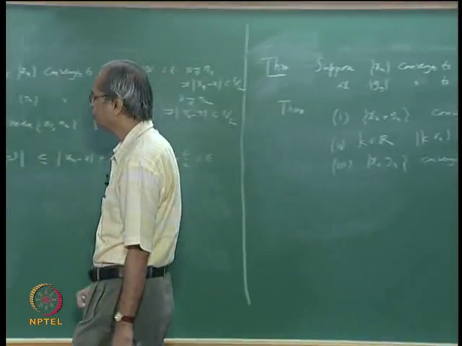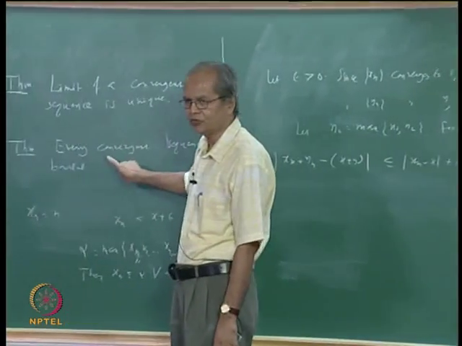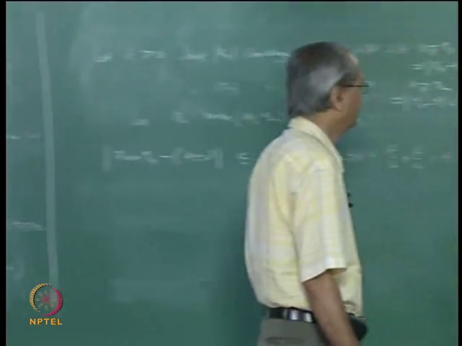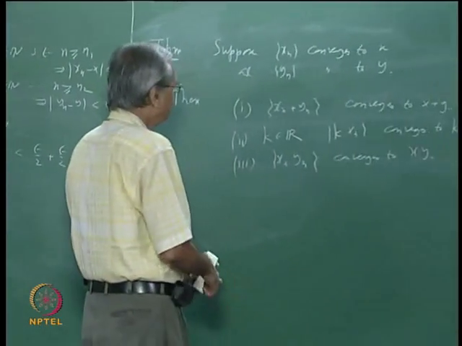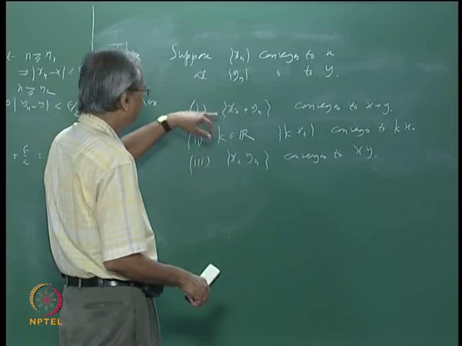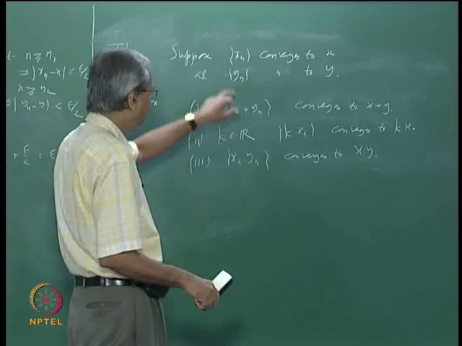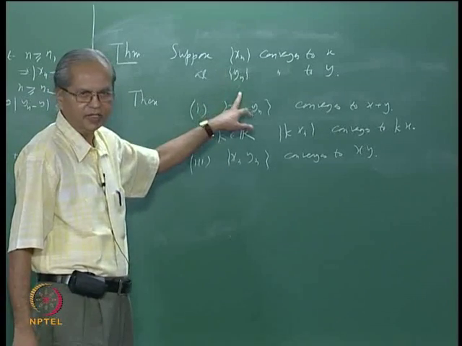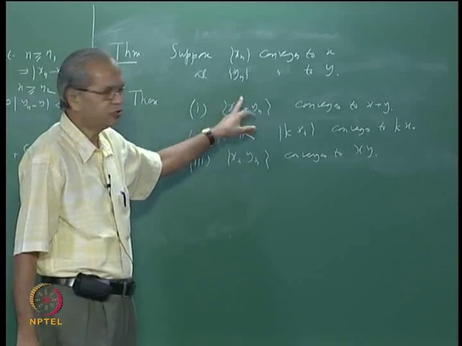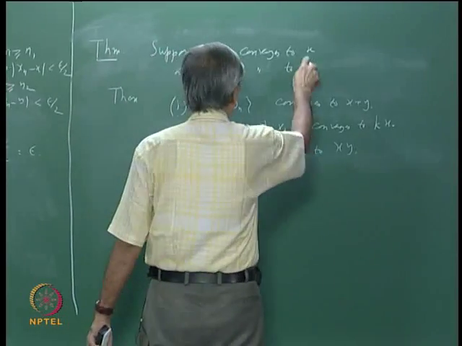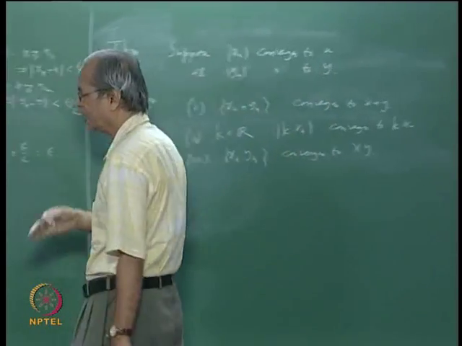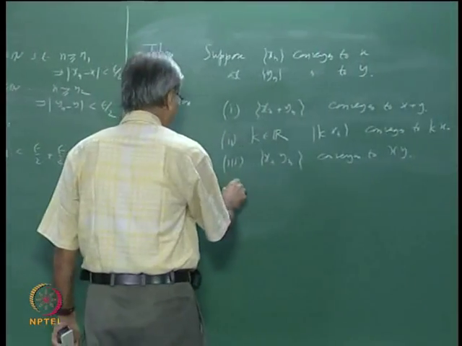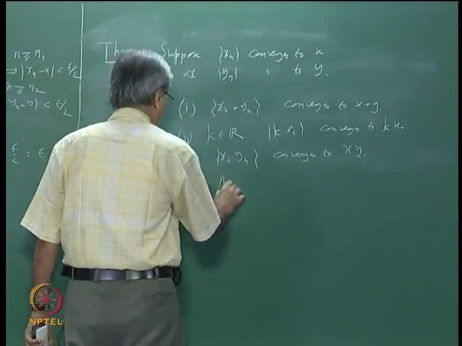For that you will have to use this property that every convergent sequence is bounded, okay, right. Then little more involved is the proof when you look at instead of xn yn, if you look at xn divided by yn. First of all for that you have to assume that yn is not 0, okay, and also we expect to show that it converges to x divided by y, so y also should not be 0, okay.